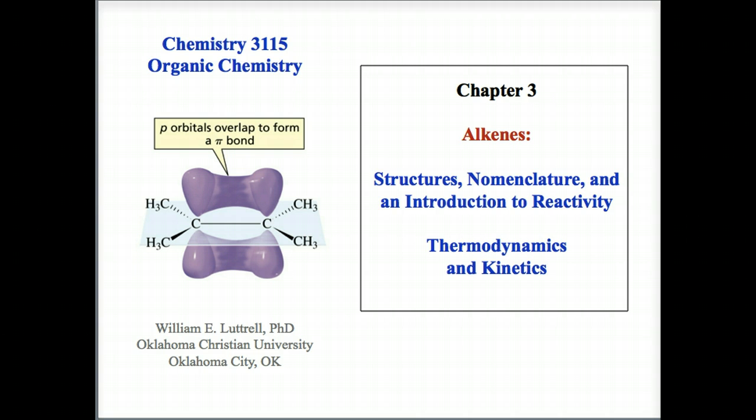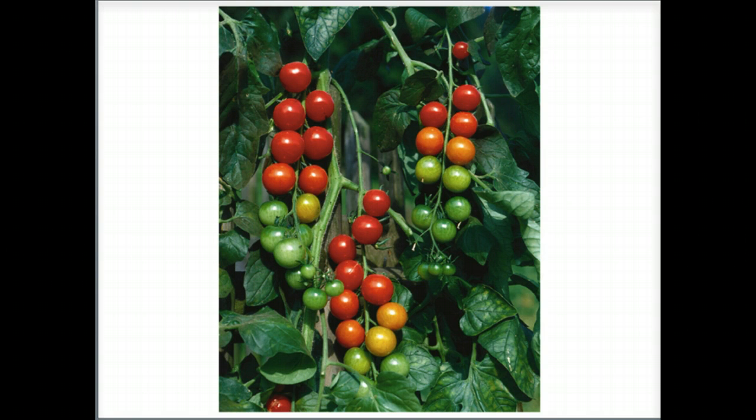And then Chapter 11 is organometallic compounds. Chapter 12 will be radicals and reactions of alkanes. And then finally, Chapter 13, mass spectrometry, infrared spectroscopy, and UV-visible light spectroscopy will conclude the semester. So here we go with alkenes. This is a photograph of ripening tomatoes. Ethene is a plant hormone that causes tomatoes to ripen. Of course, ethene is the smallest alkene, and it's a 2-carbon compound with a double bond between the 2 carbons.